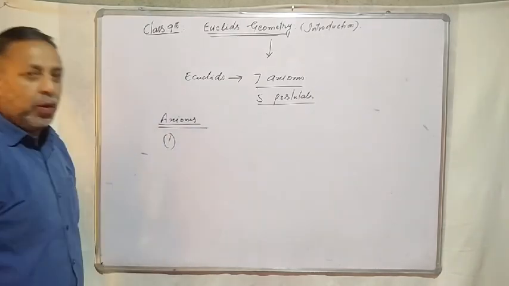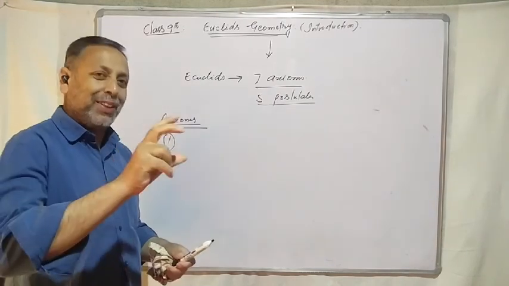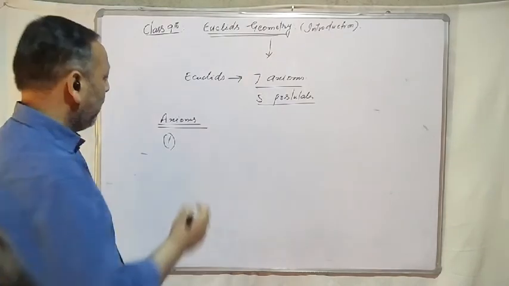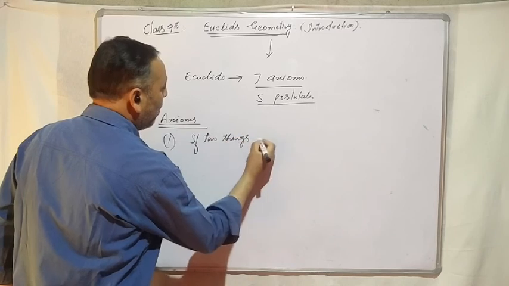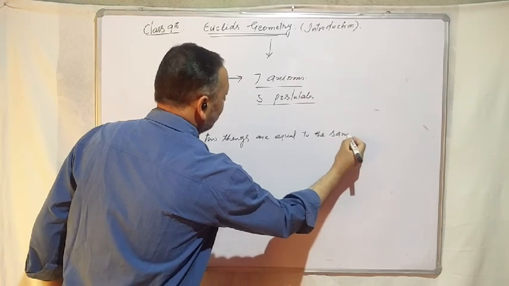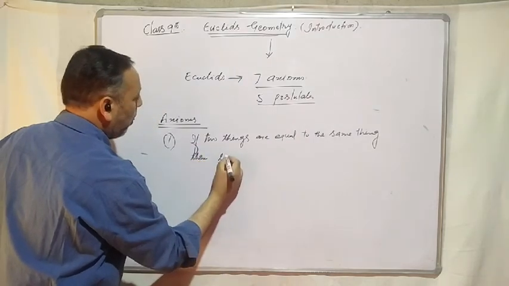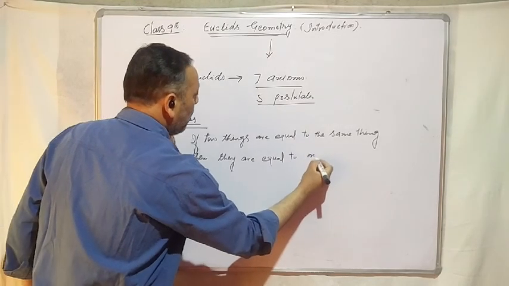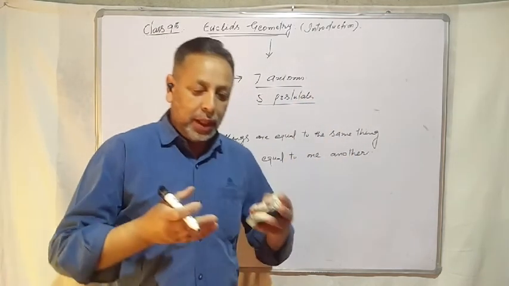Axiom number 1. Euclid's axiom number 1 is that if two things are equal to the same thing, then they are equal to one another.